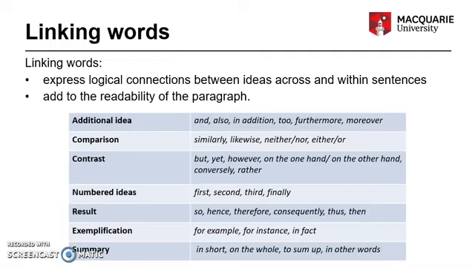We've come across some of these words before when we've talked about the language of similarity and difference. Read through the linking words and consider whether you use a good range of them. Are there some you always use and some you never use? Do you think you might be relying too much on a narrow range of linking words when you need to extend your use to other relationships?